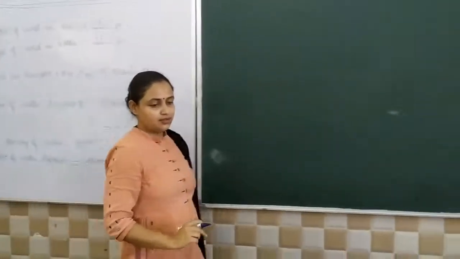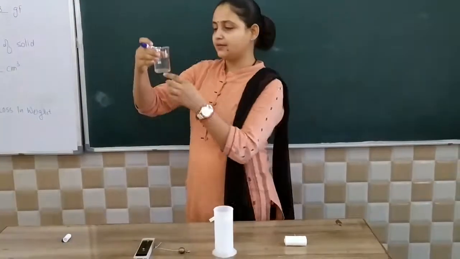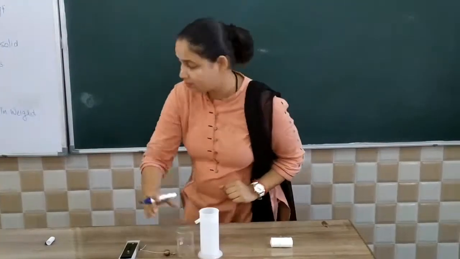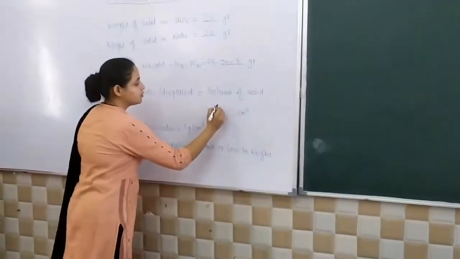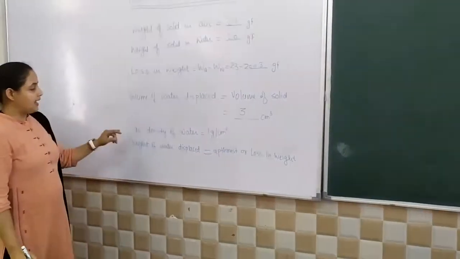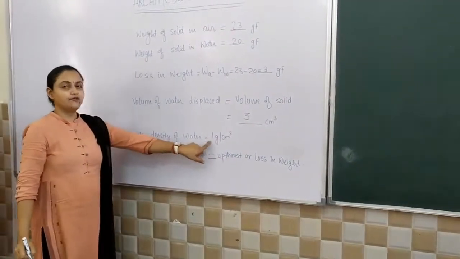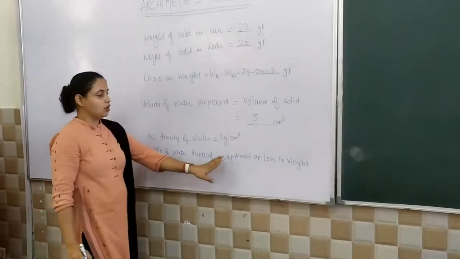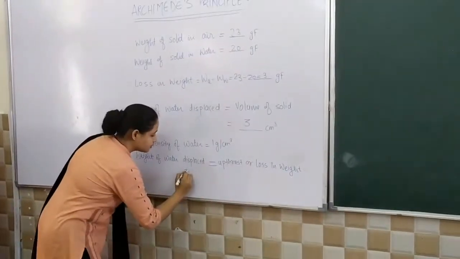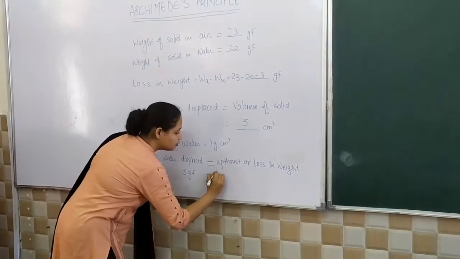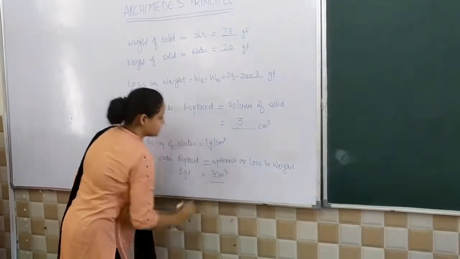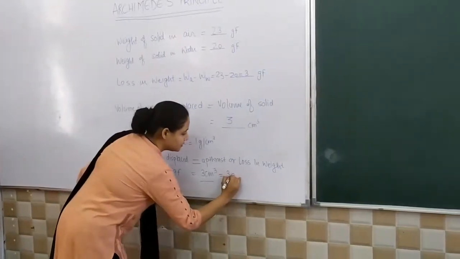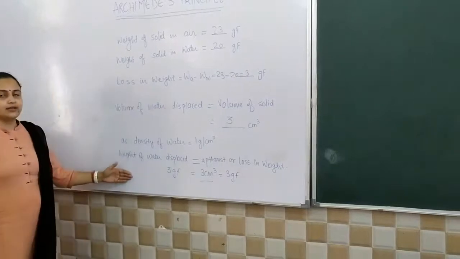Now let us measure the volume of liquid displaced. The volume of liquid displaced is exactly 3 centimeter cube. As we know, the density of water is 1 gram per centimeter cube. So the weight of liquid displaced, or the loss in weight, 3 gram force, equals 3 centimeter cube, as the density of water is 1 gram per centimeter cube. So this can also be written as 3 gram force. This verifies the Archimedes principle.